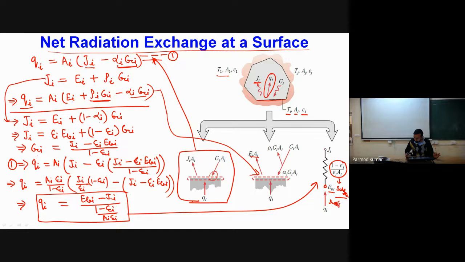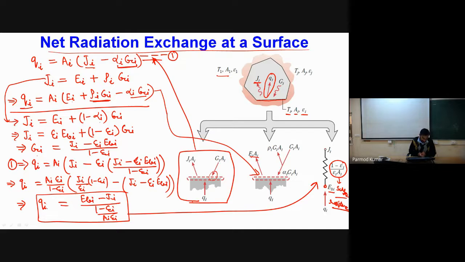We are talking about only a single surface, and within the single surface, between emission and radiosity there will be some resistance because of the absorption, reflection and emission. That part is called surface resistance.